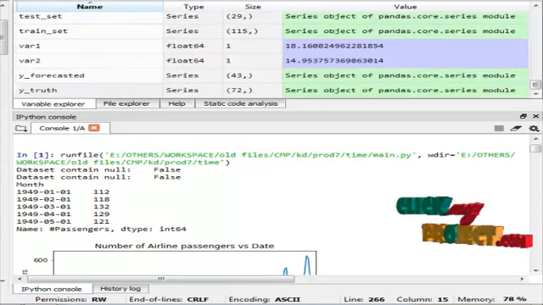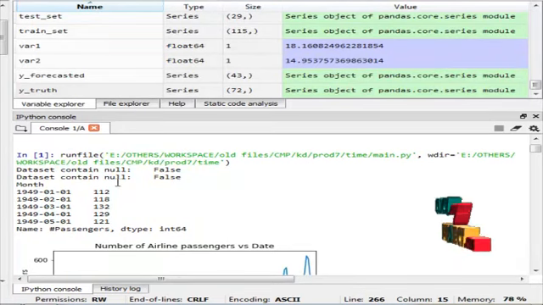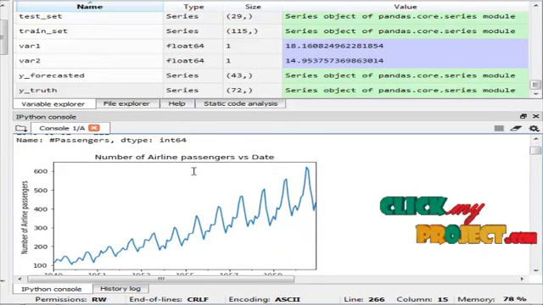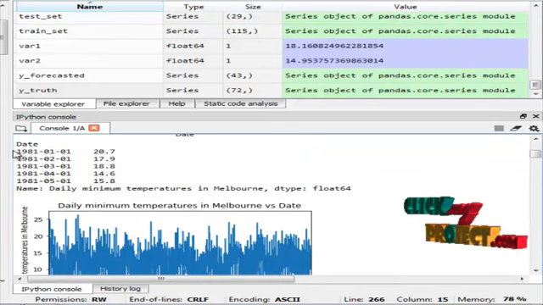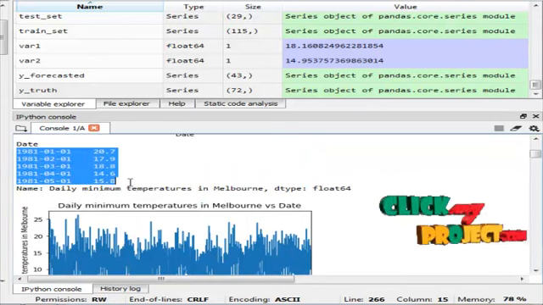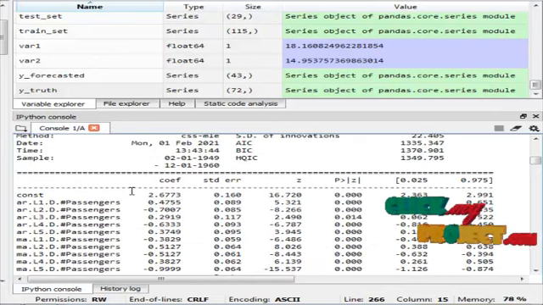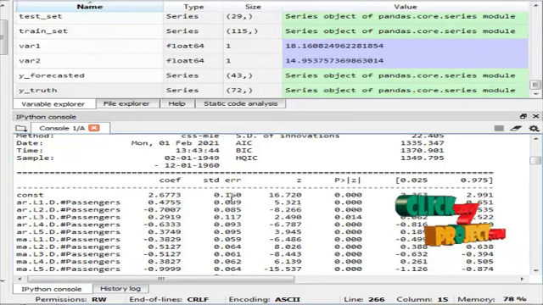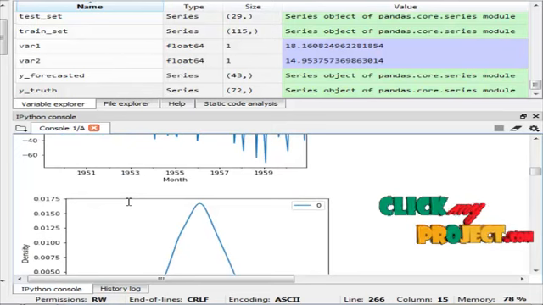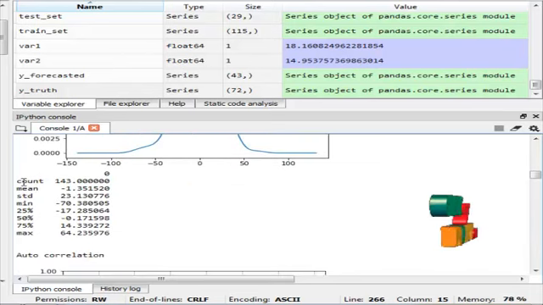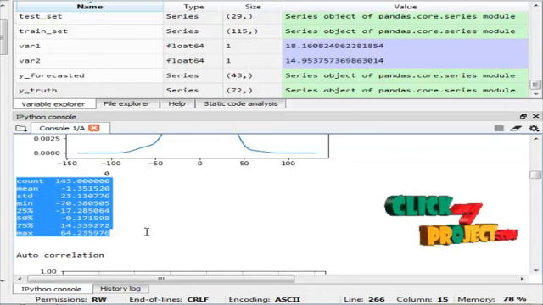Checking null values in the air passenger dataset and checking null values in the temperature in Melbourne dataset. This is the number of air passengers versus date plot. This is the Melbourne temperature in 10 years of dataset. This is plot visualization. This is the ARIMA model for finding coefficient values and standard error values. This is the partial autocorrelation graph. This is the residual values of air passenger in Melbourne.